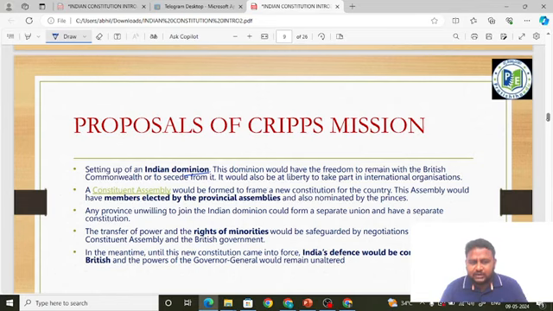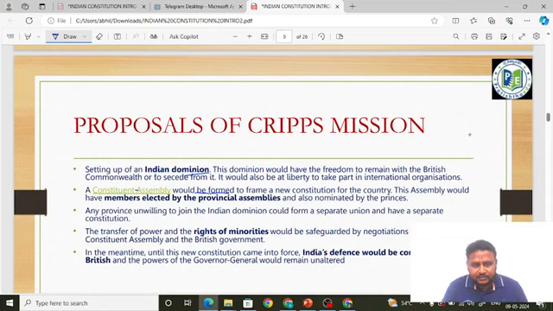It is also saying that the Indian dominion would be at liberty, that is, have free will, to take part in international organizations like the UN, United Nations. Although it was still not the UN, there was the League of Nations in 1919 which failed miserably. That is what liberty to take part in international organizations means. Next, very important points, friends. It is saying a Constituent Assembly would be framed to frame a new constitution for the country.